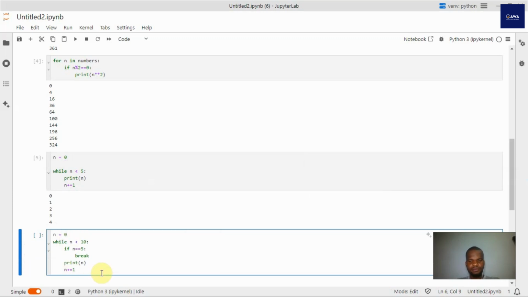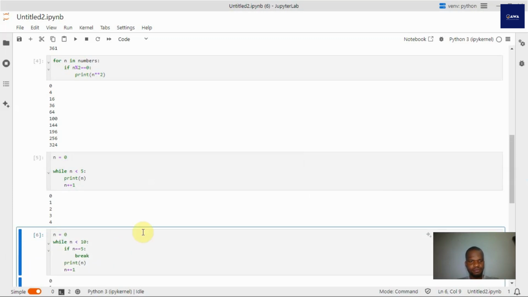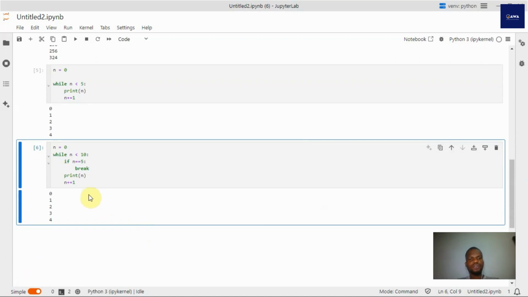So look what happens. N equal to 5. The moment it saw that n was equal to 5, it broke, so the process became terminated at that point. So break will stop the while loop the moment it finds the condition, whether for a while loop or a for loop.